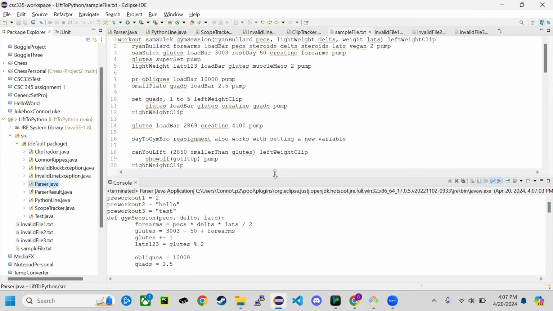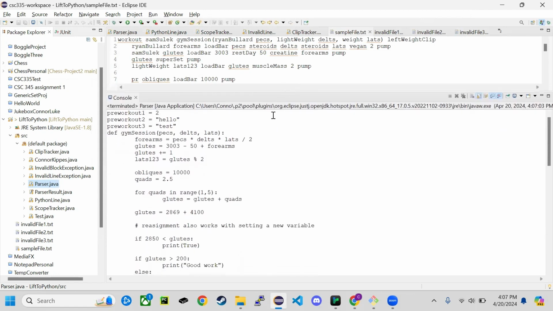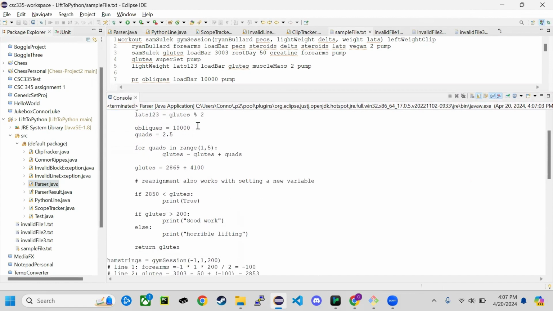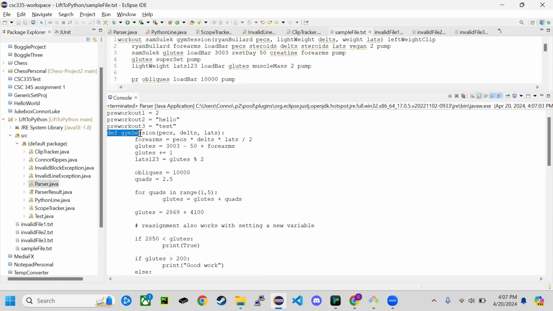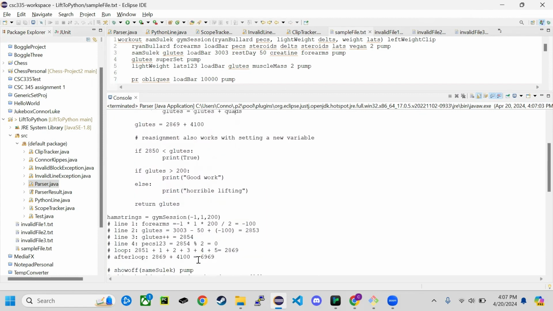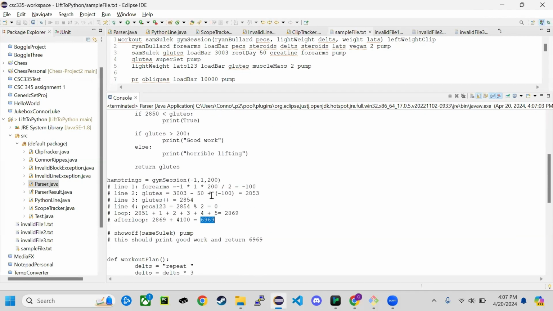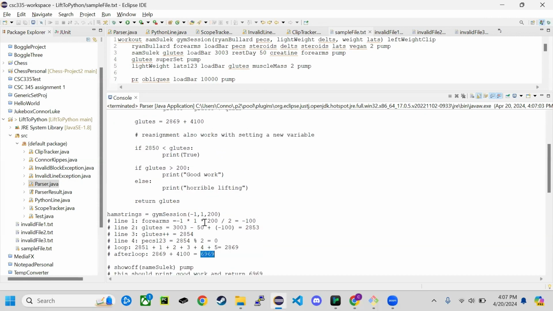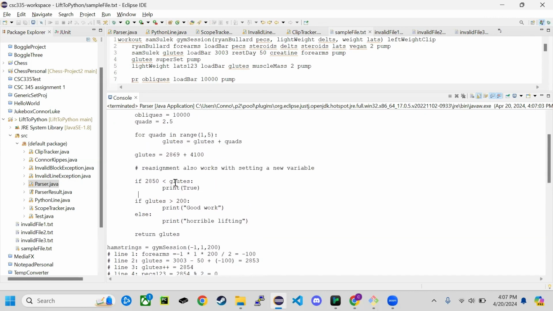Now, since we're running it in normal mode, it'll just spit out the Python code for us. So here are the three variables we initialized. Here's everything translated. So def is like a function declaration. It's got all the math, all this stuff. So at the end of this, all the math should add up to 6969, and it should print out good work because glutes is in fact greater than 200.